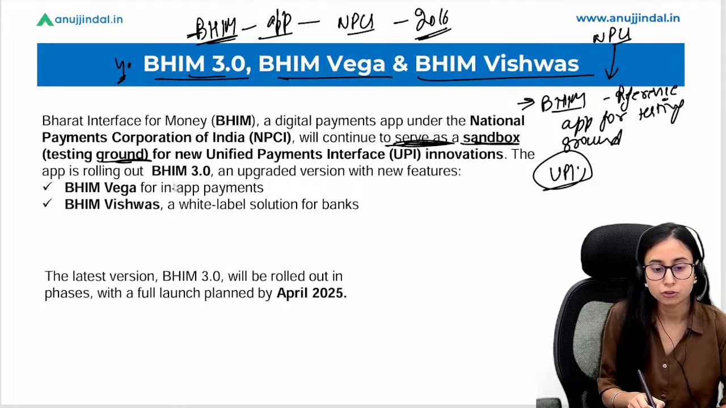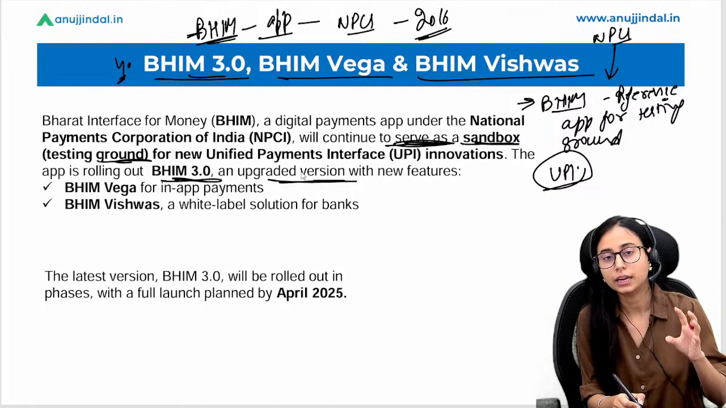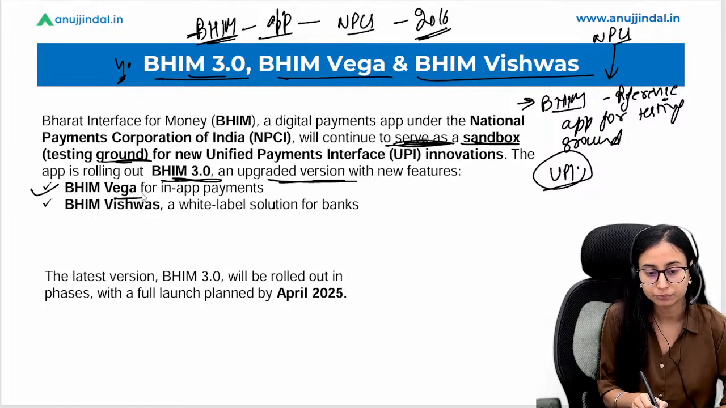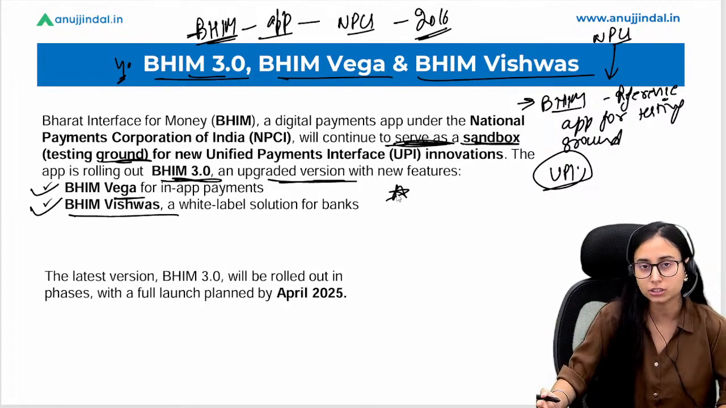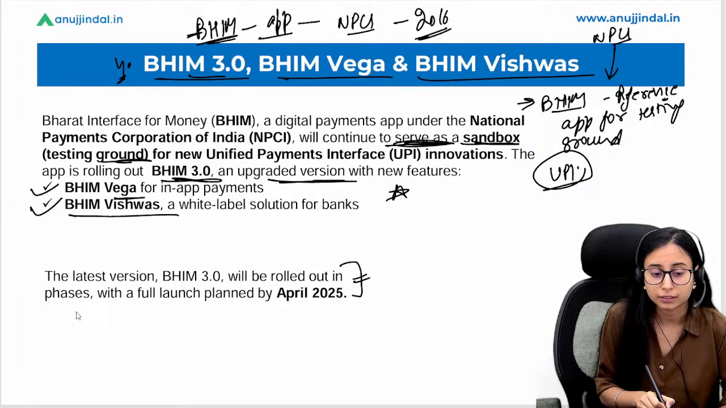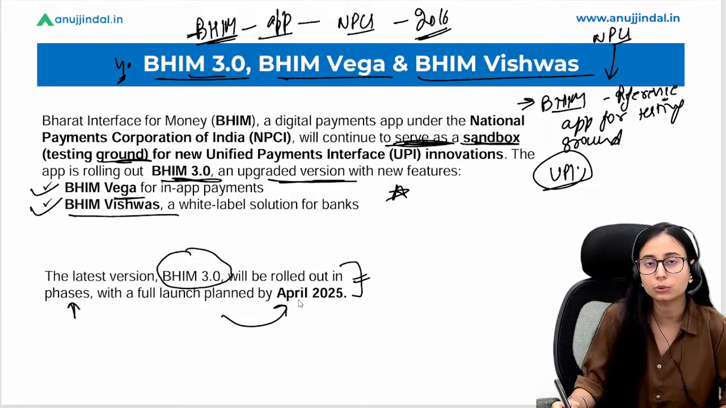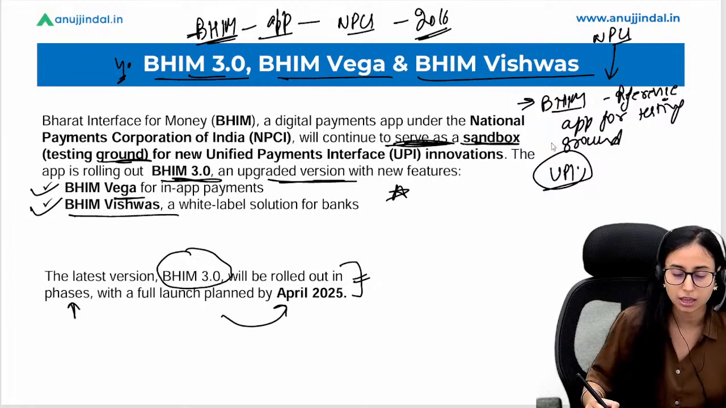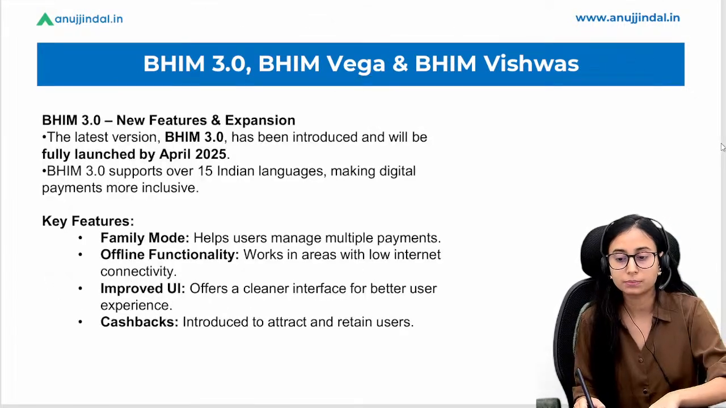NPCI here? So BHIM 3.0 is the first, we can say, version that is being introduced in the BHIM, and then we have BHIM Vega, and then we have BHIM Vishwas. We are going to understand what are these features. So the first phase of this BHIM 3.0 will be rolled out in April 2025, which can come anytime. Okay, let's have a look at what features it has.